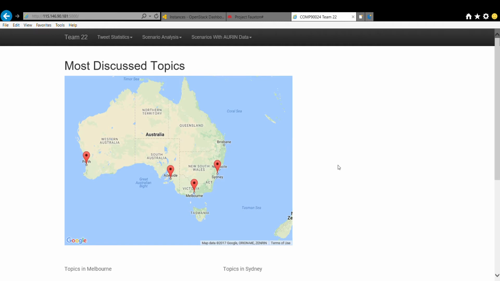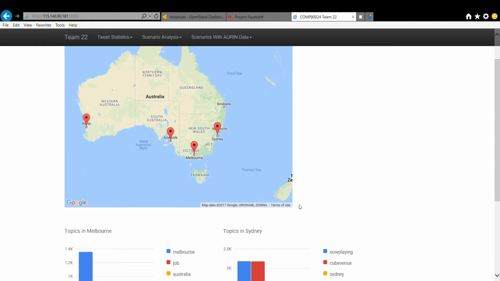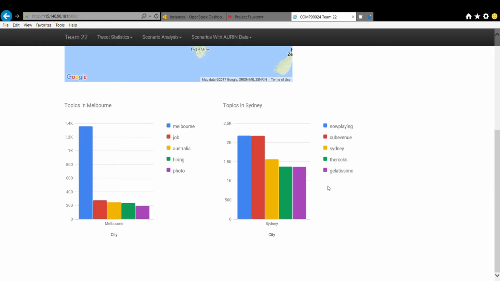The first scenario we selected is to search the top 5 popular topics in Sydney, Melbourne, Perth, and Adelaide, depending on tweets we got from Twitter in the last 4 weeks. According to the result, we found that there are not many tweets from Perth and Adelaide, and these tweets are not enough for further analysis, so we turned to find interesting topics from the tweets from Melbourne and Sydney. We made bar charts for these 2 cities to see which topic has more followers.